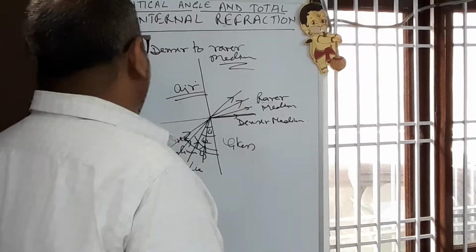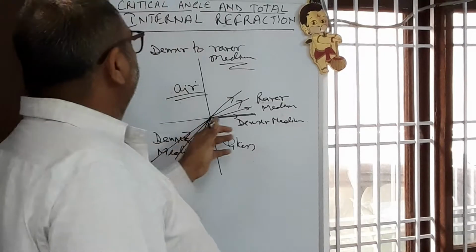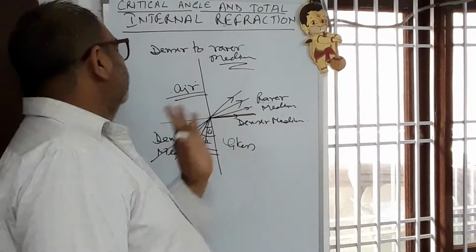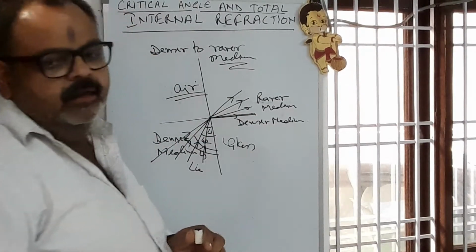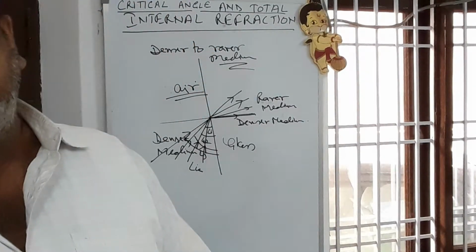The particular angle of incidence at which the refracted ray makes an angle of 90 degrees is said to be the critical angle.